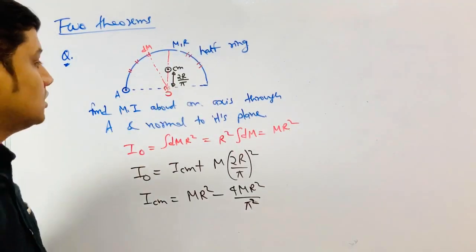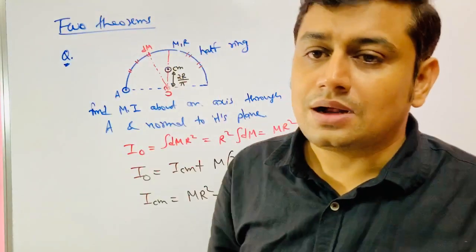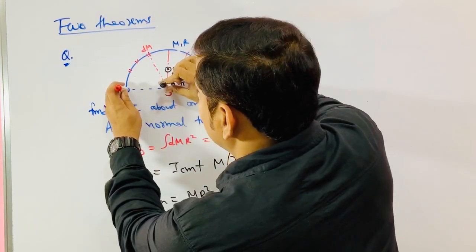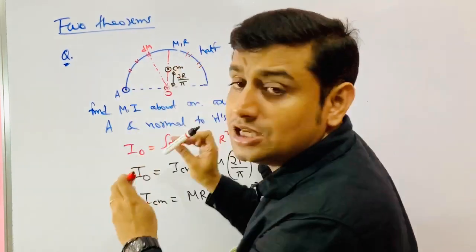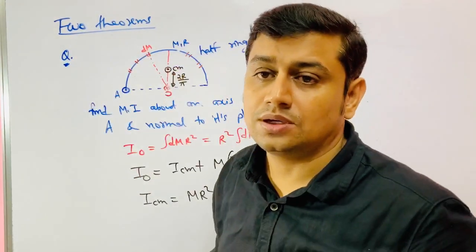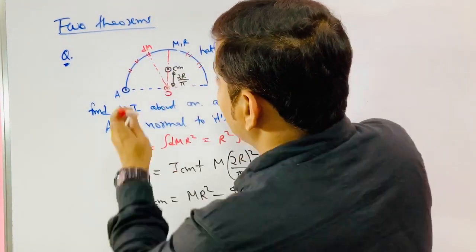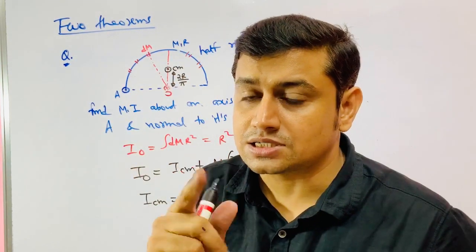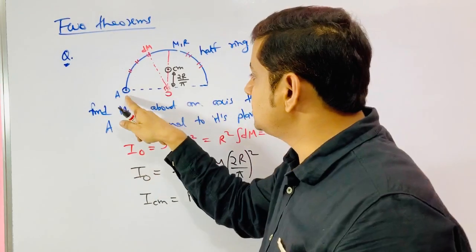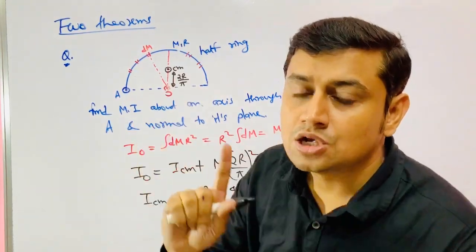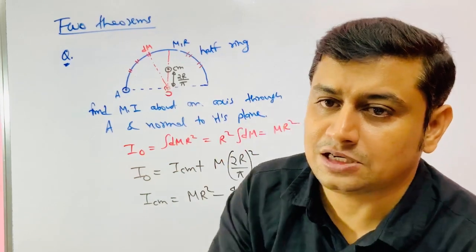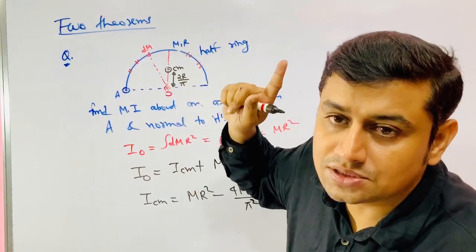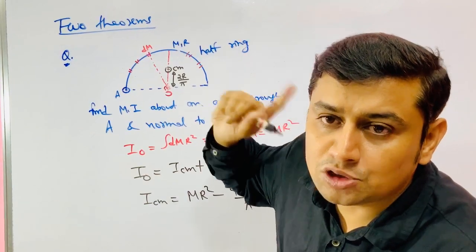But you have been asked to find it about A. Now understand, you cannot do it like this, I_A equals I_O plus m r square. Out of the two axes, one must be the center of mass. This is not the center of mass and this is not the center of mass, so the parallel axis theorem is not directly applicable between these two. One must always be the center of mass of the body. You cannot apply it between any two parallel lines.